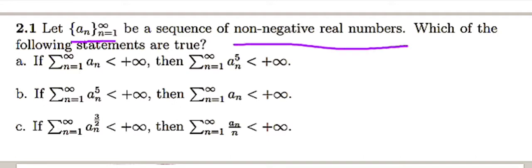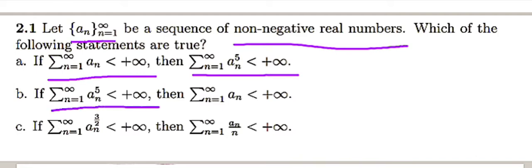Which of the following are true? A: if summation a_n is convergent, meaning less than infinity, then summation a_n to the power 5 is convergent, or this sum is finite. B: if summation a_n to the power 5 is finite, it means summation a_n to the power 5 is convergent, then summation a_n is convergent.